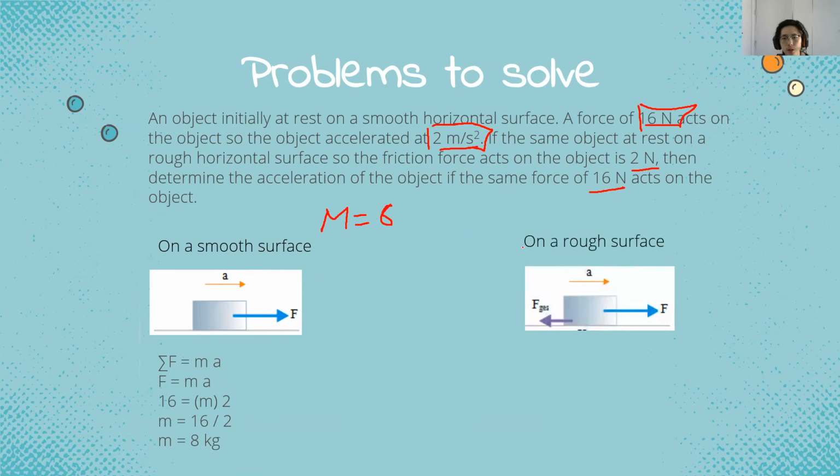Now we go find the rough surface. We can do it like this. Sigma F equals m times A. Use that equation again. And then F minus F of the friction equals m times A. 16 minus 2, 14 equals 8A. A equals 14 per 8. A equals 1.75 meter per second squared.